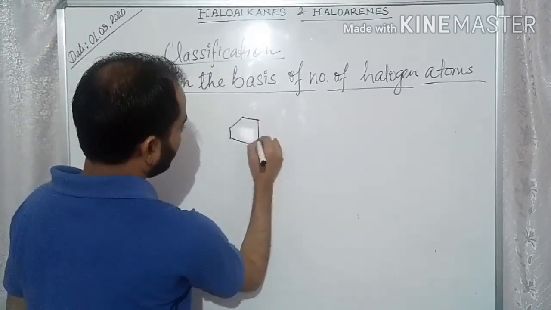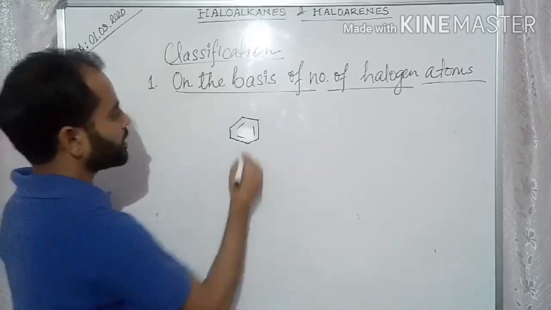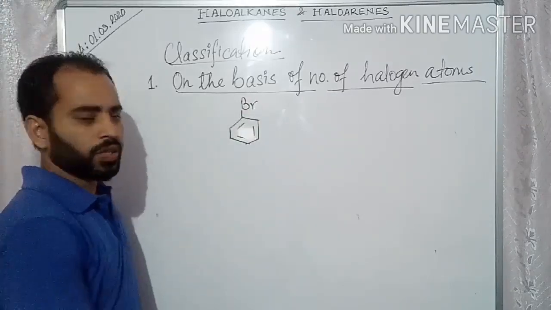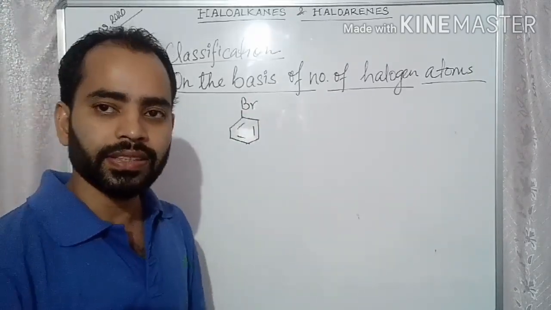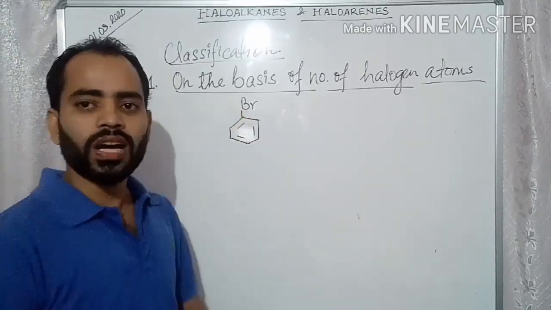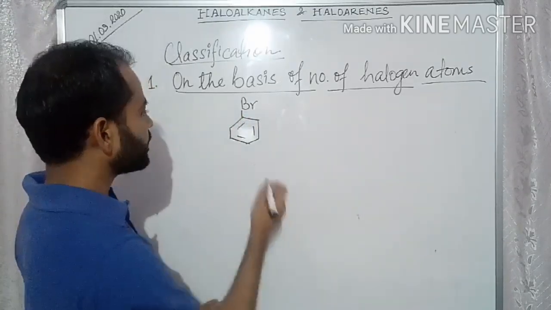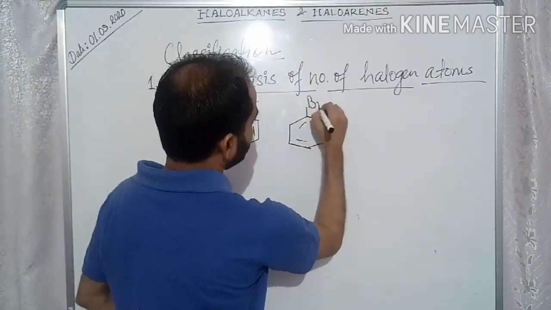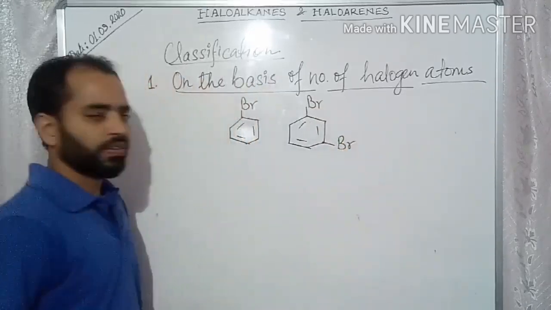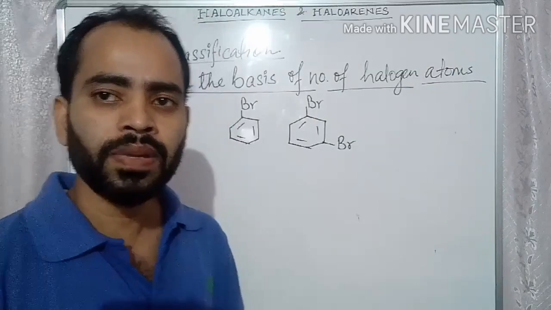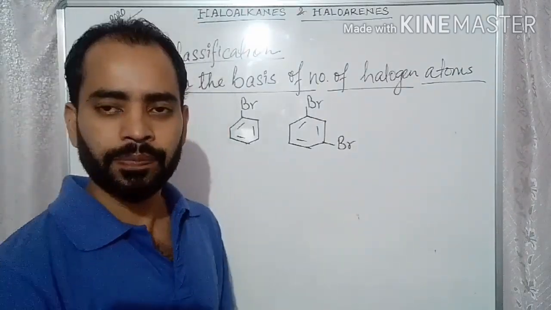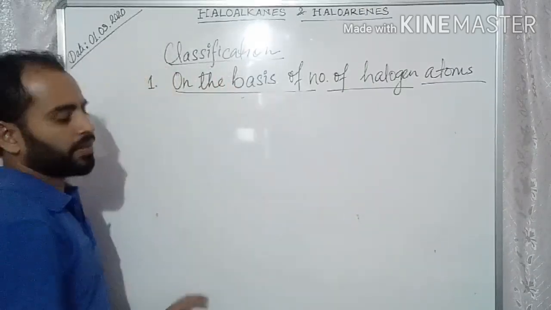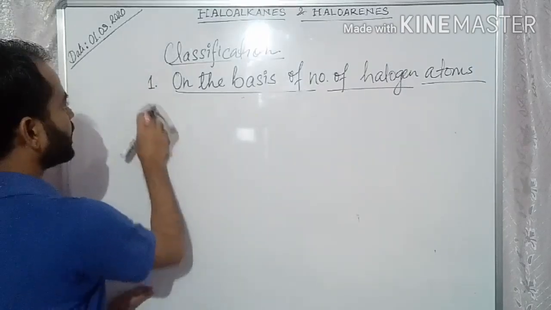Another example, haloarene. You can have one halogen, suppose bromine is there, so it is called monohaloarene, or if you name it, bromobenzene. Similarly, there may be two hydrogens replaced by two halogen atoms, then it is called dihaloarene. I think it is clear to everyone. So this is the first classification. Number 2,